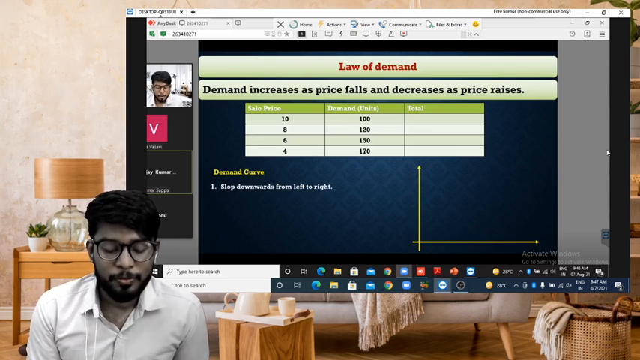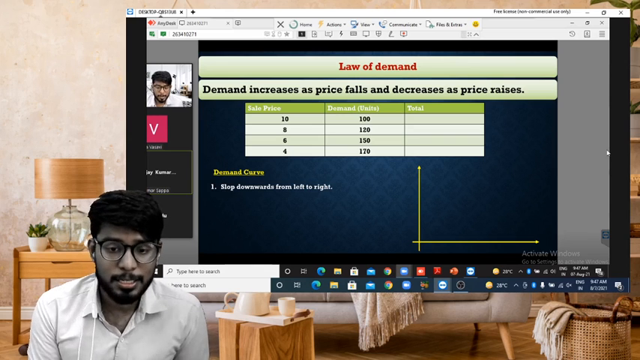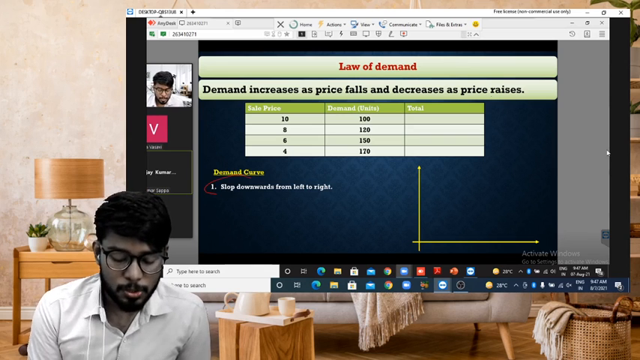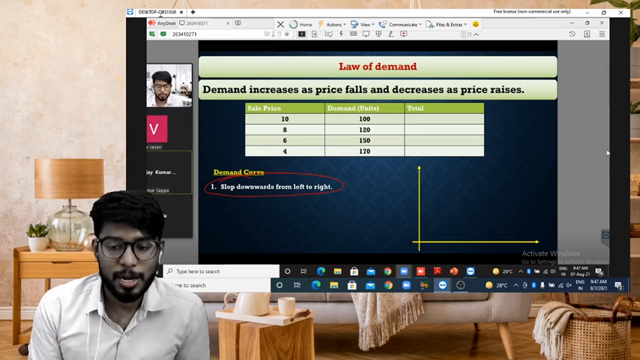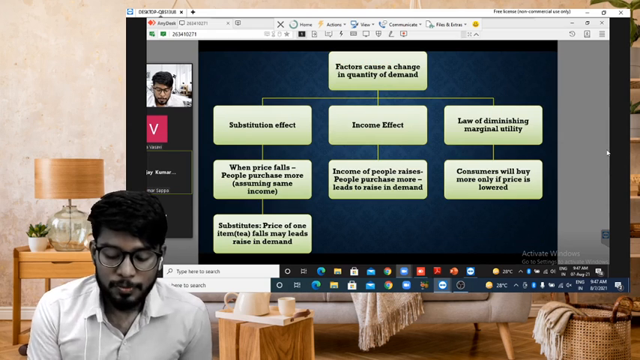So, the law of demand. Law of demand is nothing but demand increases as price falls and decreases as price rises. So always the demand curve slopes downwards from left to right. That is the demand curve. Next, factors affecting demand.